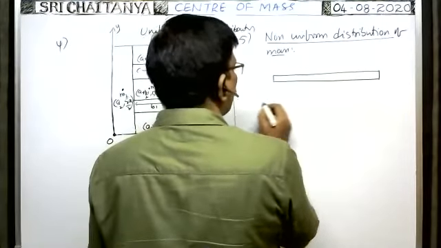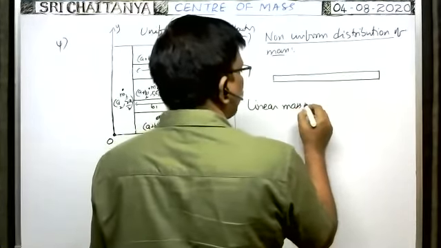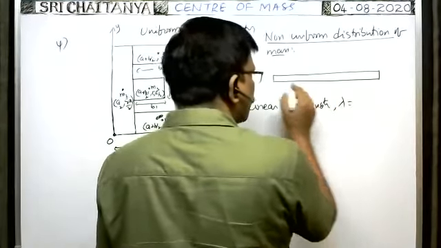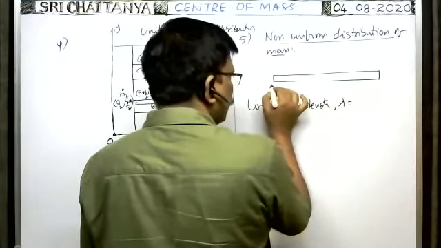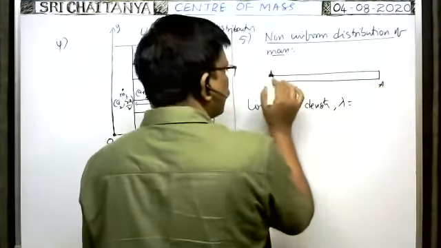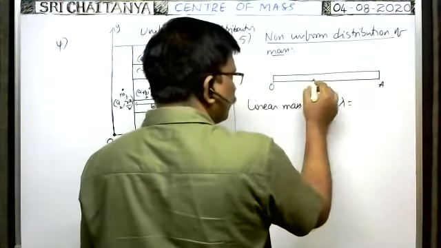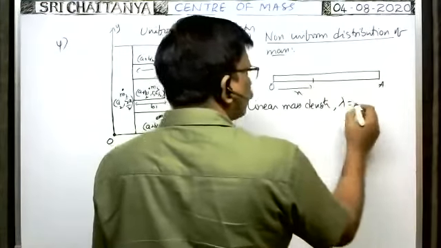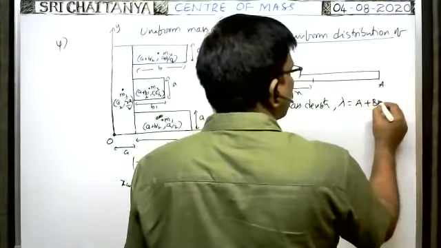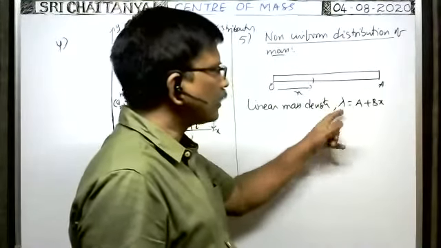Linear mass density of the rod. Linear mass density means mass per unit length. Linear mass density of the rod varies with the distance from one end. Suppose this end is at 0, this end is say A. Then from the first end, the linear mass density varies with the distance x according to the equation A plus bx. A and b are constants. If x increases, linear mass density also increases.